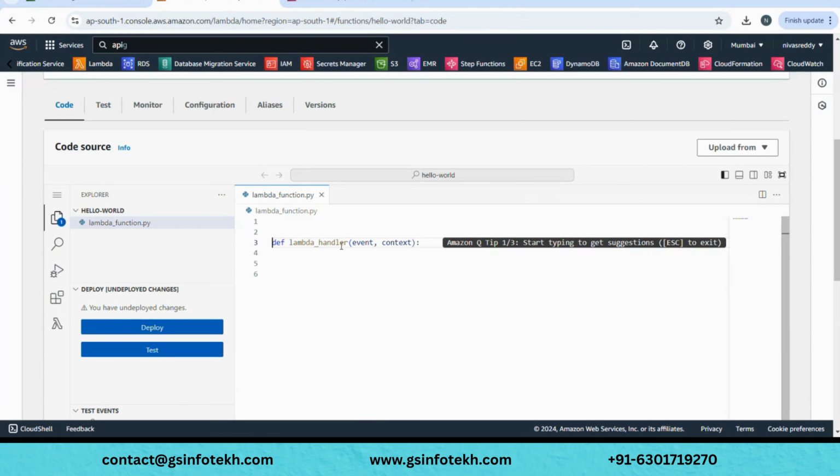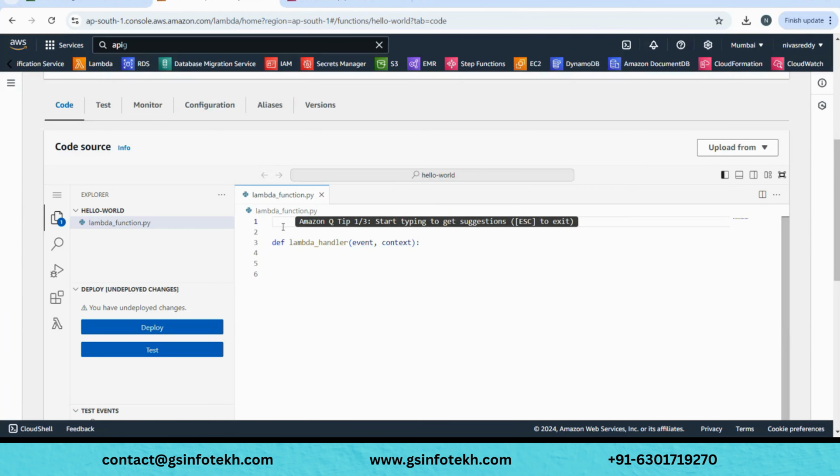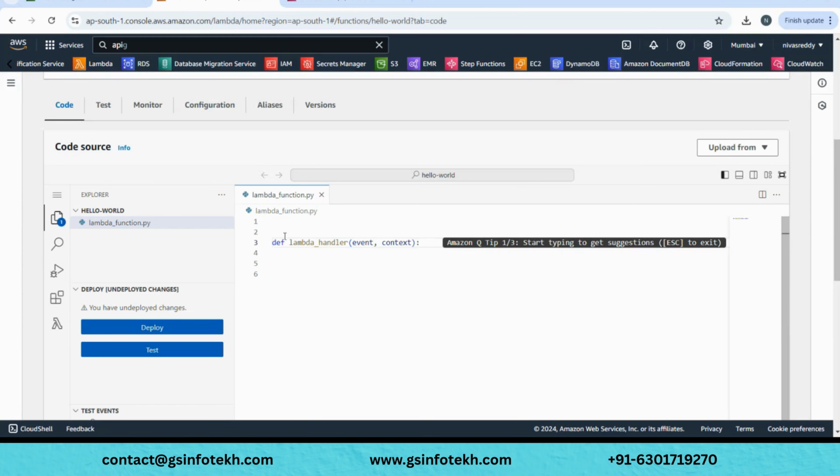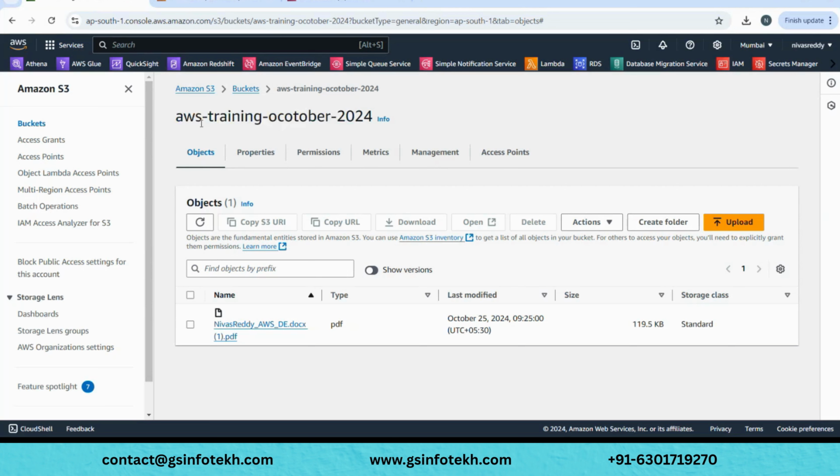As I said, Boto3 is simply a way to interact with all your services, be it S3. In our example, it is S3. So for today, we are going to try to access the service which is S3 buckets from the code. So today we are going to access one service.